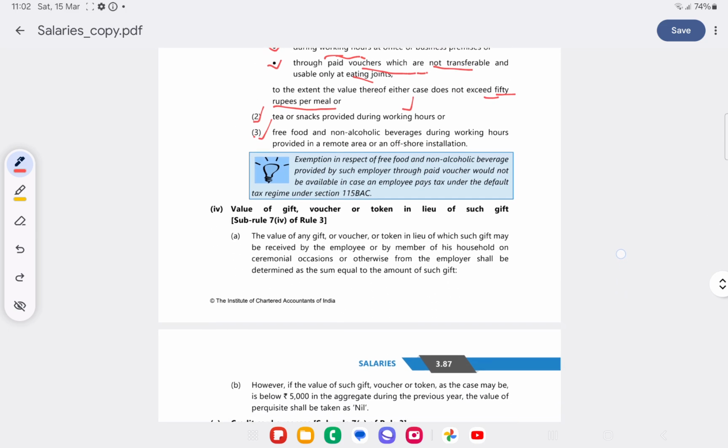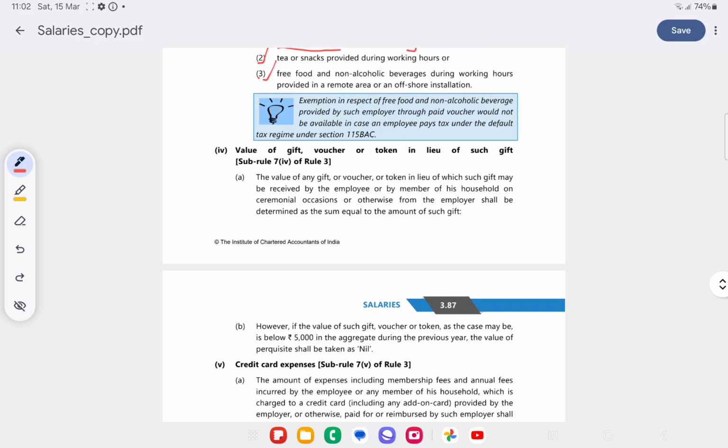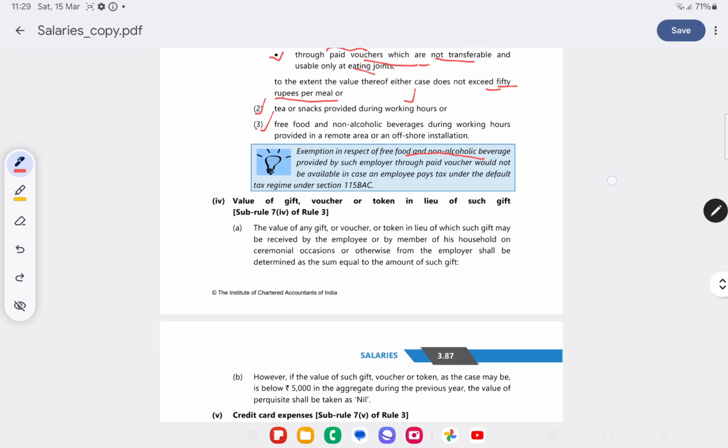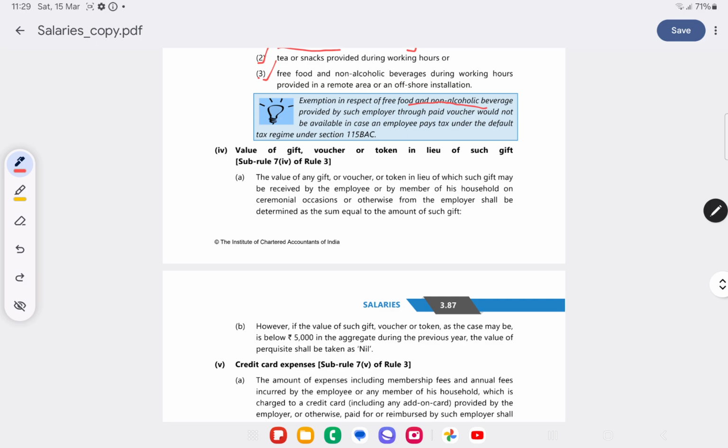Value of gift, voucher or token in lieu of such gift. Value of any gift. Exemption of free food and non-alcoholic beverages provided by the employer through paid voucher would not be available in case of employees who pay tax under the default tax regime. So it is available only in case of the old tax regime.